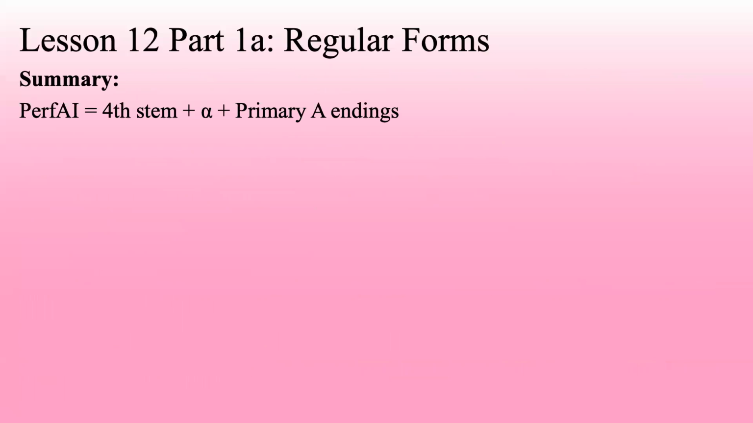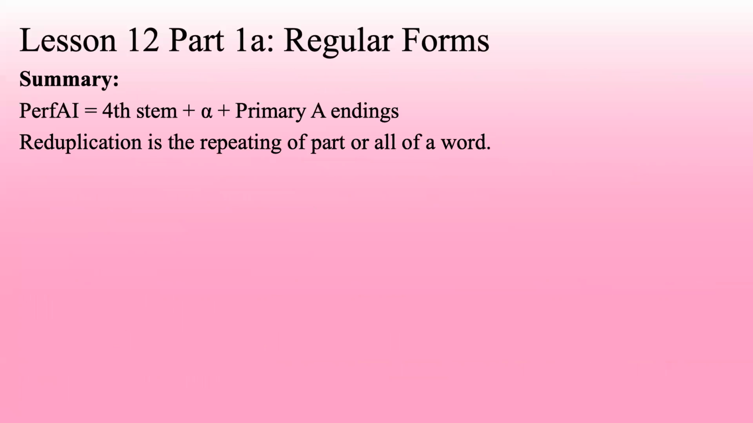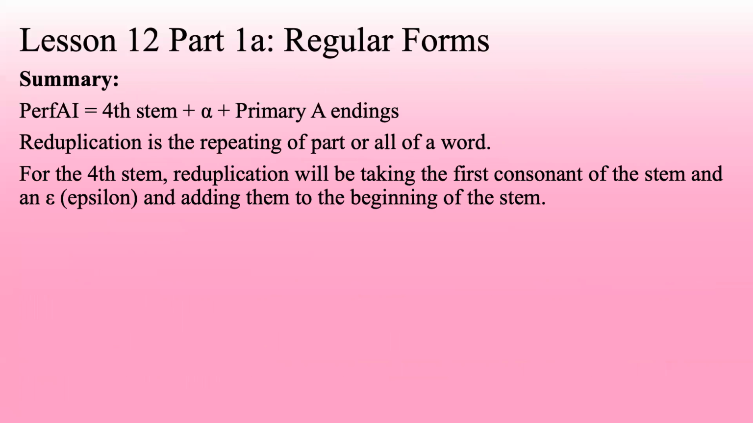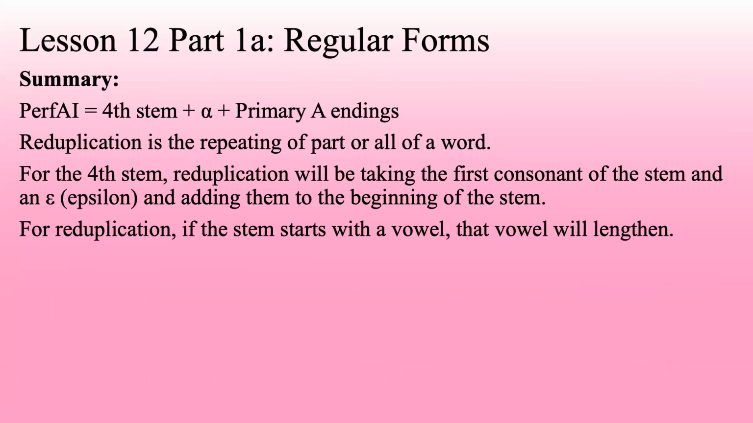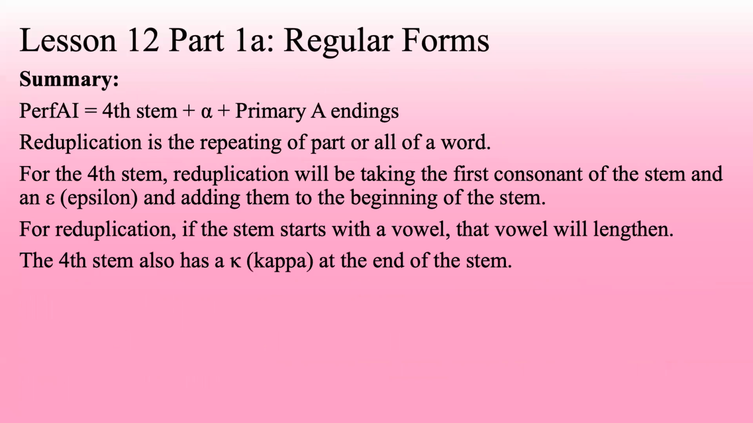So, summary: perfect active indicative equals fourth stem plus an alpha plus primary A endings. Reduplication is the repeating of part or all of a word. For the fourth stem, reduplication will be taking the first consonant of the stem and an epsilon and adding them to the beginning of the stem. For reduplication, if the stem starts with a vowel, that vowel will lengthen. The fourth stem also has a kappa at the end of the stem. And of course, you need to learn the stems.